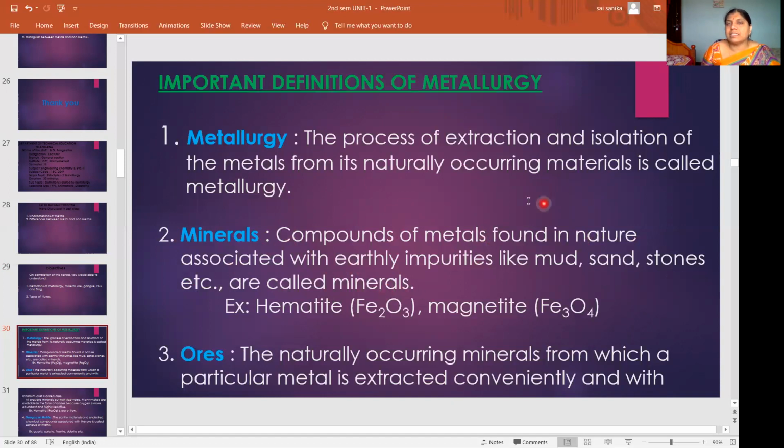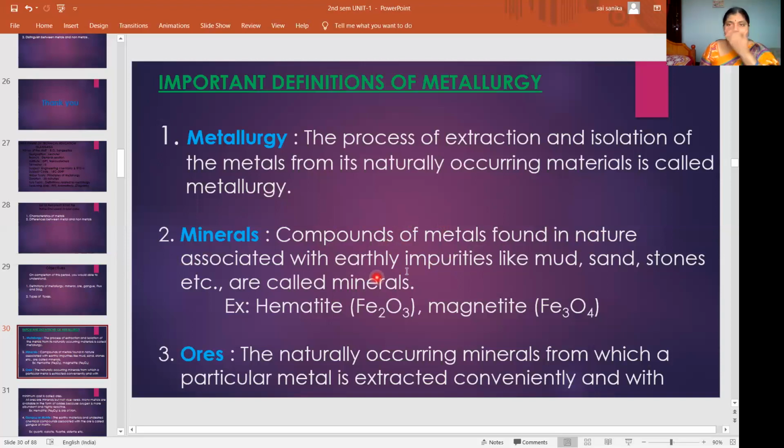So metals exist in compound form in nature, and they are associated with some impurities. Whatever impurities are present in the earth, those are called earthy impurities.